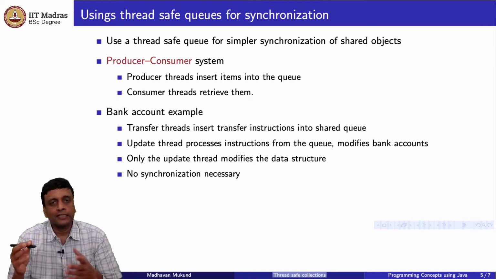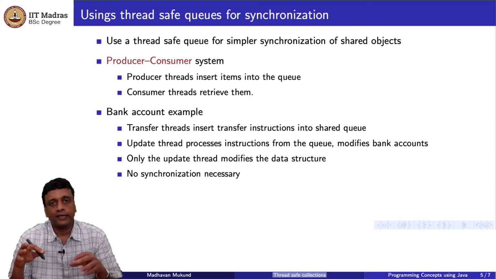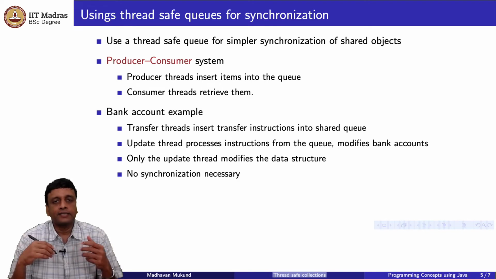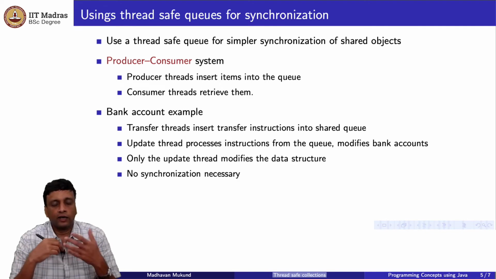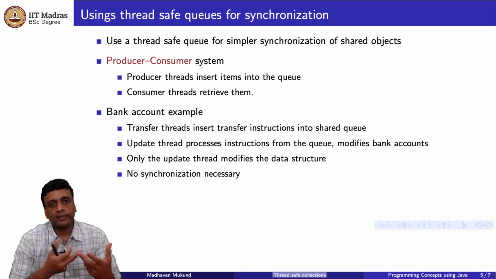The problem is that the transfer is sending money from one account to another account, so it's distributing the values in the array differently. And the problem we have been facing is that different occurrences of transfer in parallel, these updates happen concurrently and they may be inconsistent updates. So now the solution with this thread safe queue is to not allow the transfer to directly update. Instead, you post this item, right. So you post the transaction for somebody else to process.